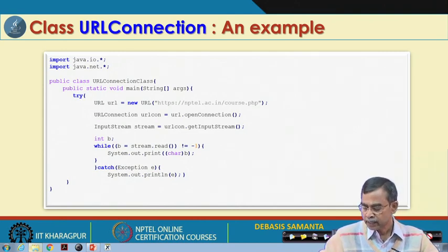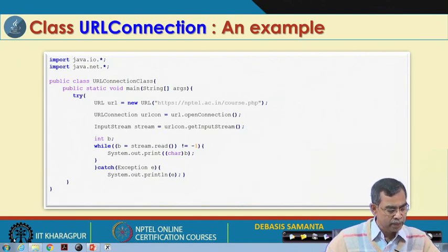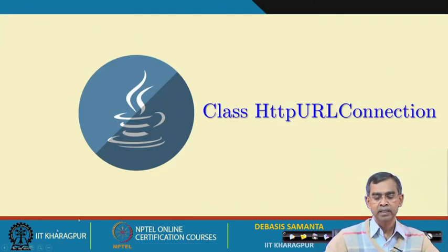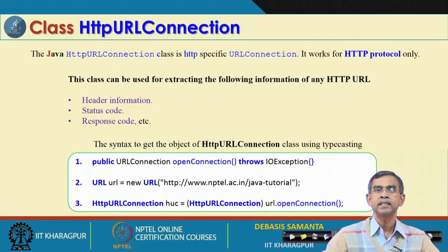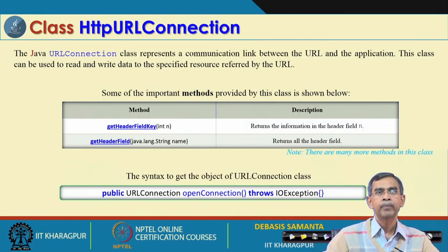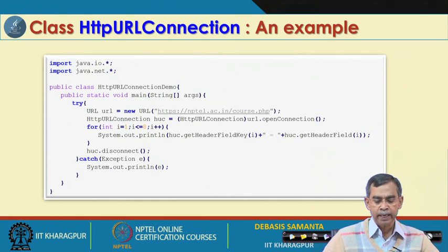So, this is a very simple example that explains how the URL connection can be utilized to fetch data from the distant machine through communication. Now, HTTP URL connection is very similar to URL connection, but in this case the protocol it should follow is only the HTTP protocol, and here are the different methods included in HTTP URL connection. There are a huge number of methods, but I have mentioned only two. Other methods you can obtain from the core Java tutorial material.